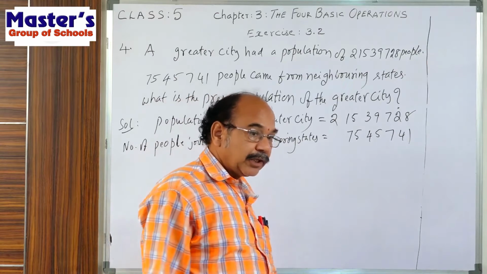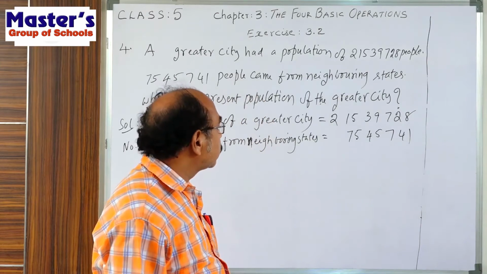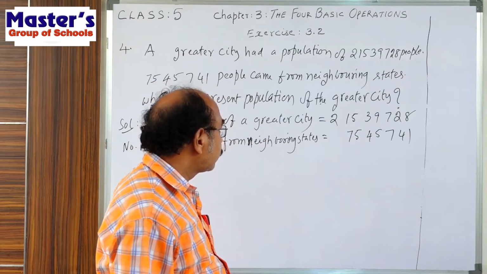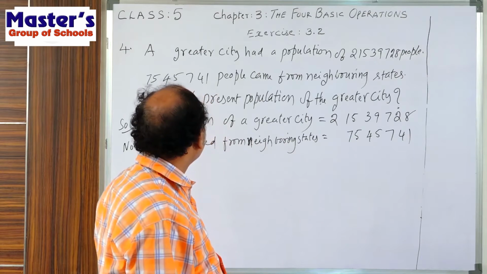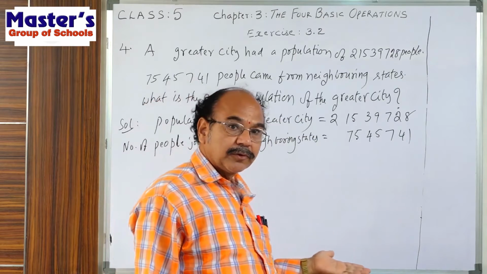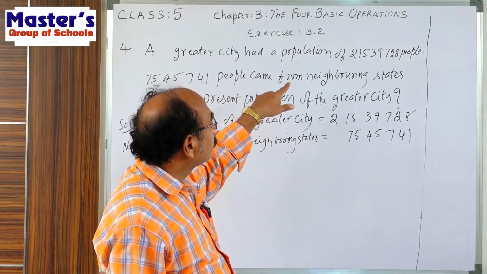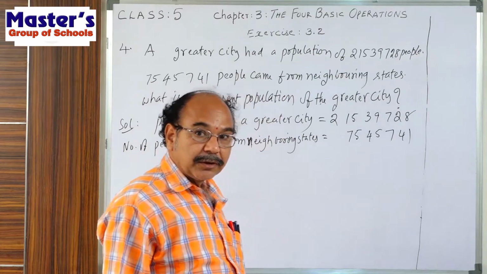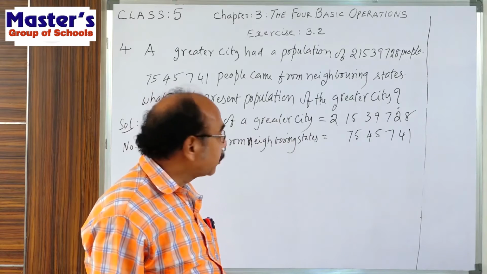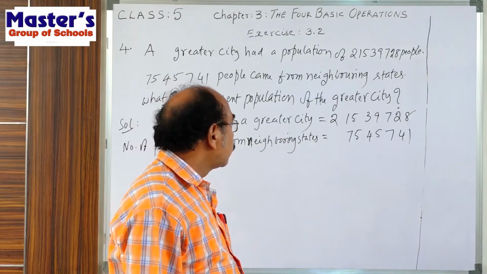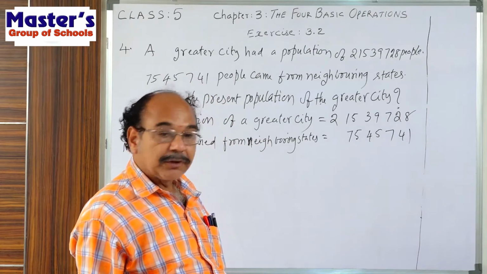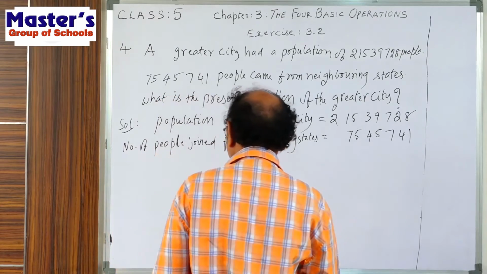So if extra people join, what happens here? The present population will be more. So the present population of the greater city. By joining some extra people, the beginning population will be changed. That means by adding these two, we can say how much population is there at present in the greater city.